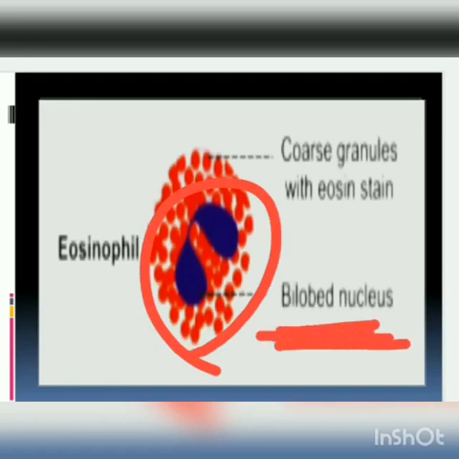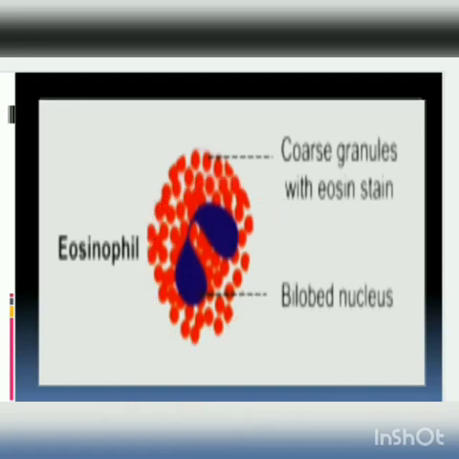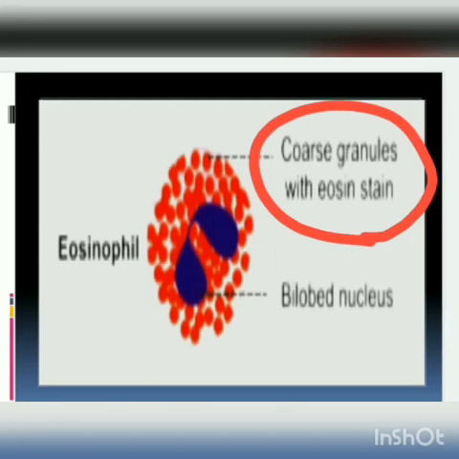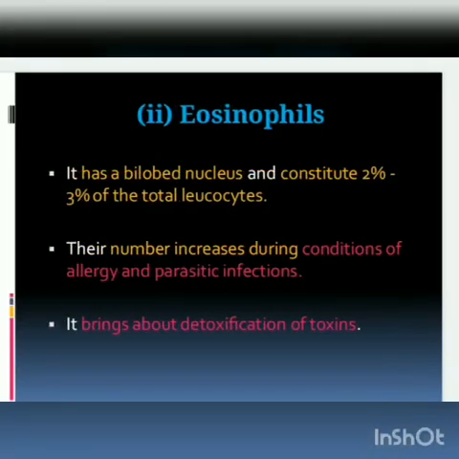Specifically, the granules are stained with the eosin stain. Eosinophils constitute 2 to 3% of the total leukocyte number. Just 2 to 3% are eosinophils.